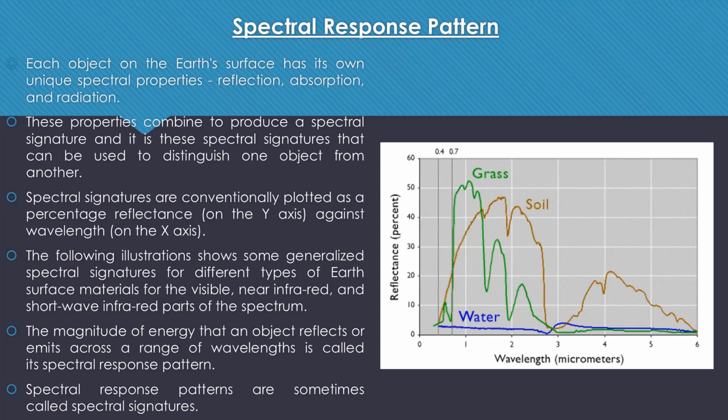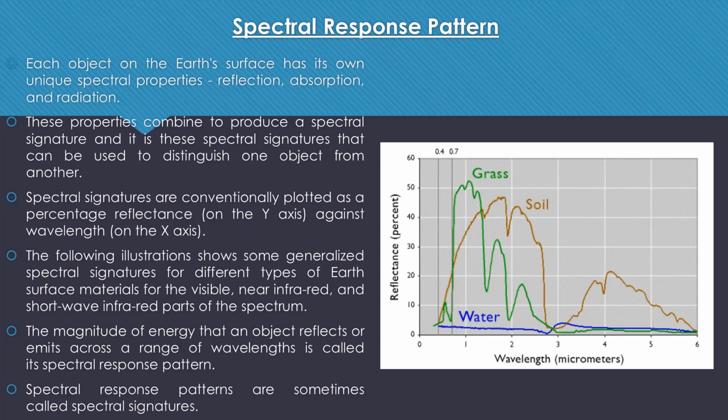Right? Earlier, we discussed that each feature on the Earth's surface absorbs, transmits, and reflects energy in many different ways, and that becomes the basis for making a spectral response pattern.